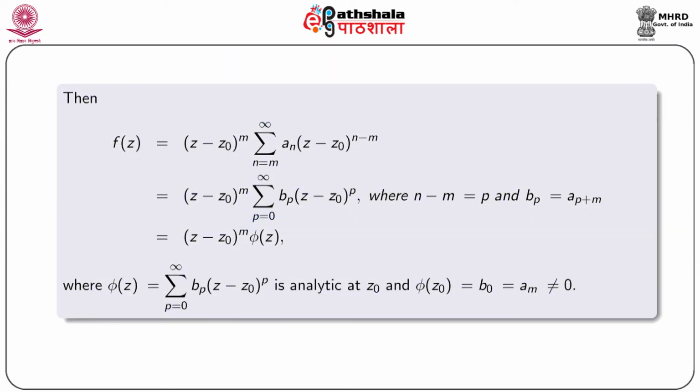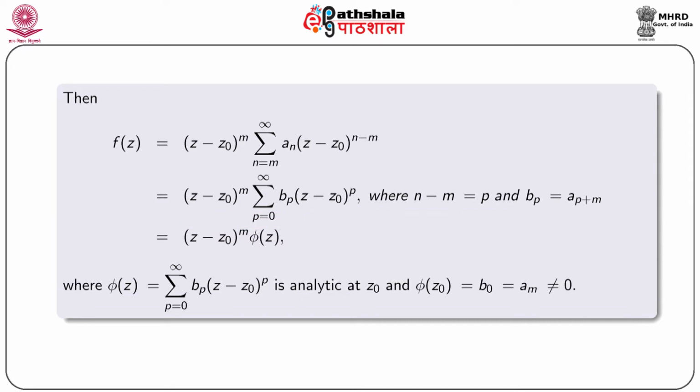Then we can write f(z) equal to (z minus z0) to the power m into summation n equal to m to infinity a_n (z minus z0) to the power n minus m, that is equal to (z minus z0) to the power m summation p equal to 0 to infinity b_p (z minus z0) to the power p, where we write n minus m equal to p and b_p equal to a_(p plus m).